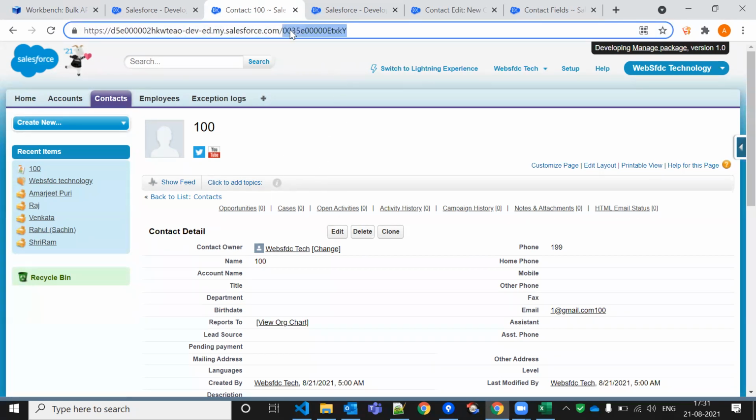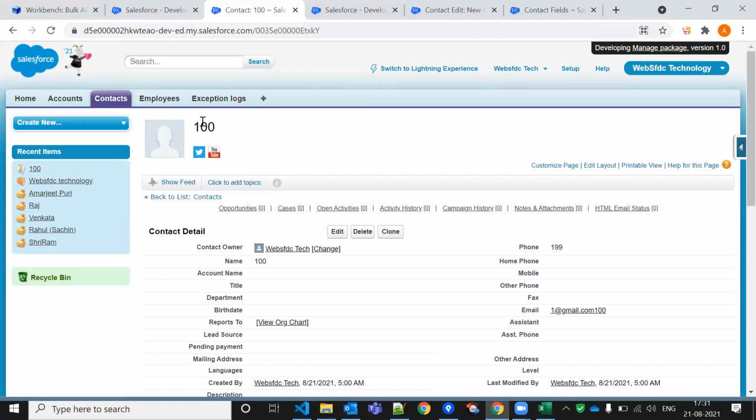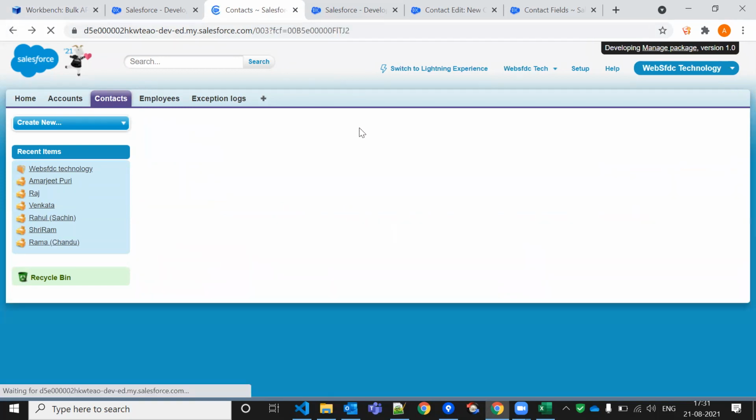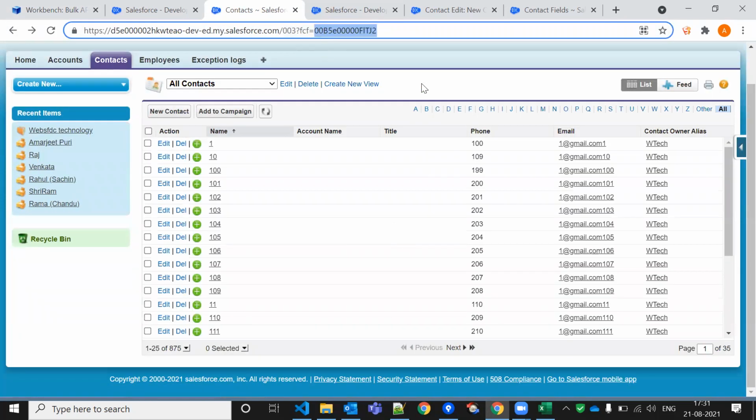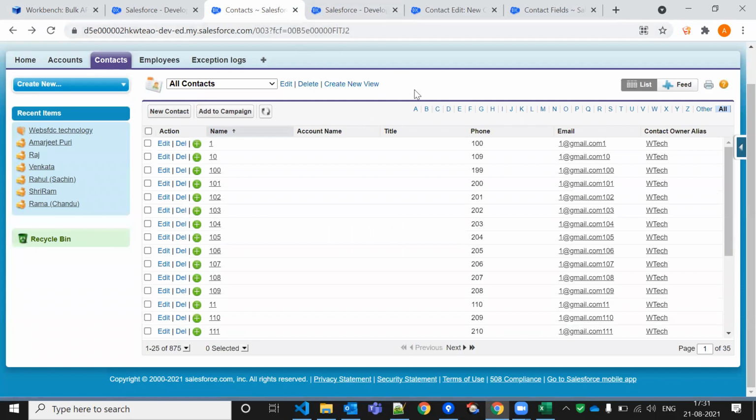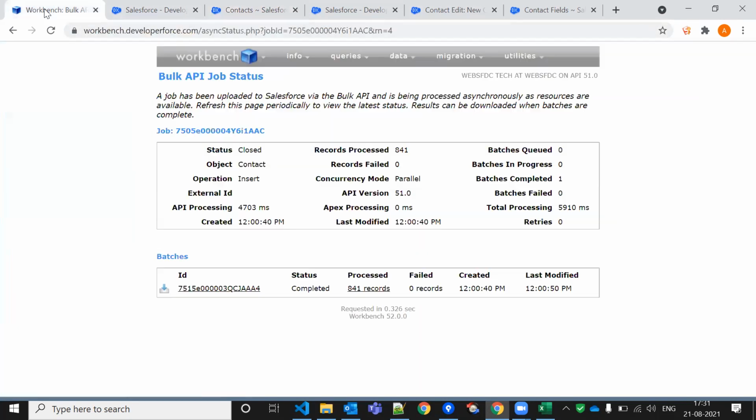If I send this record ID to someone, it is an ID related to this one record only. While creating the record we don't need this ID, it is auto generated. But if I want to update the records, I will take this ID as a reference, and with this reference I can update the records. If I want to update the records, first I will export the data.